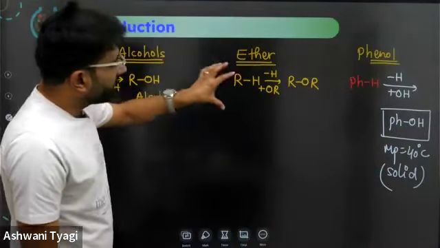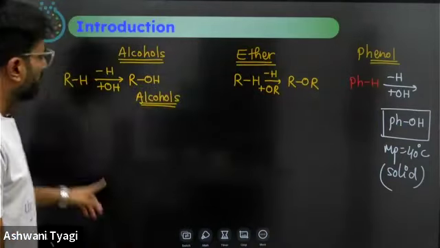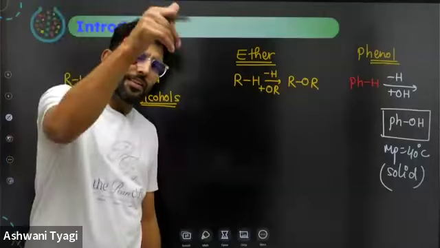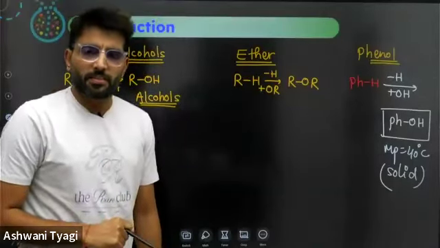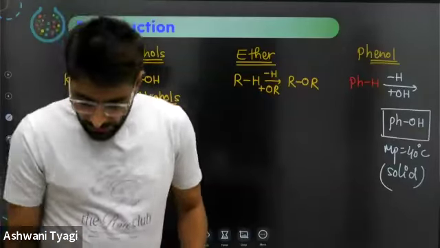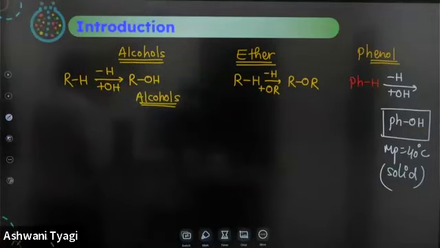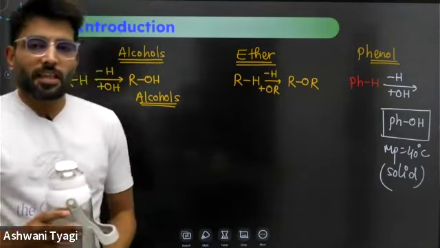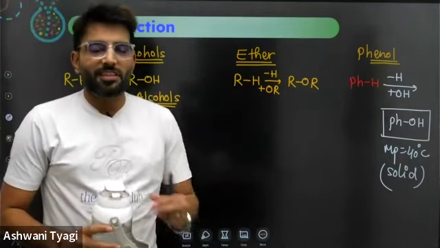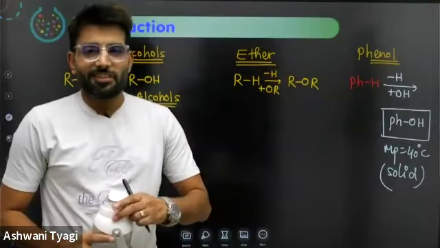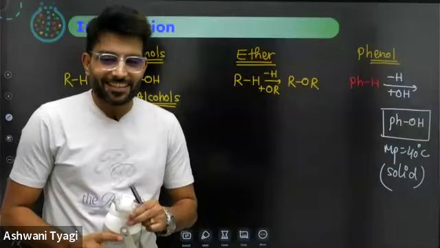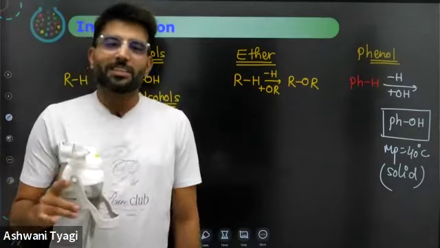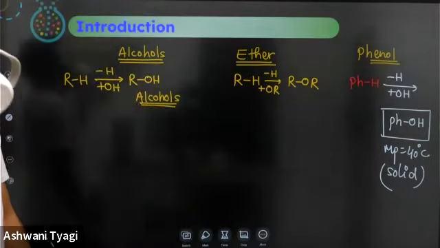Now, alcohols, ethers, and phenols. So I'm going to start alcohols from the beginning. Should I start from the beginning or should I continue from where the last teacher left? Tell me, please. Meanwhile, let me have some water because of the sudden change in chemistry emotions. These are called chemic emotions because we were discussing inorganic chemistry and now we're discussing organic chemistry. So there is a drastic, quantum change in chemic emotions. Tell me.